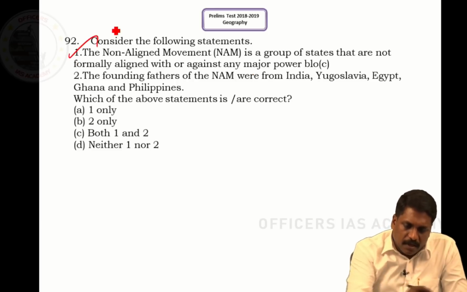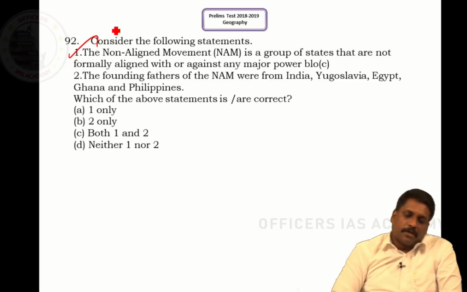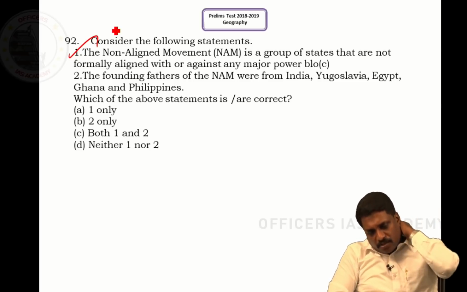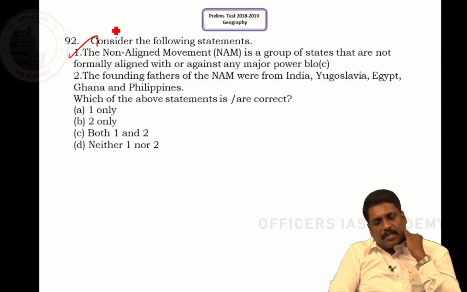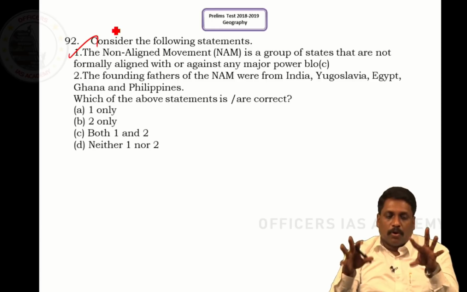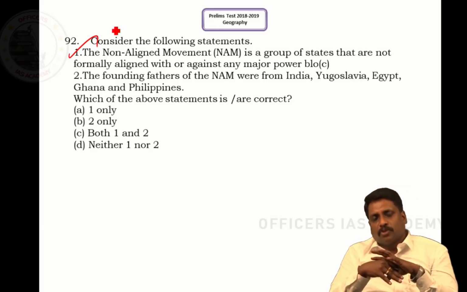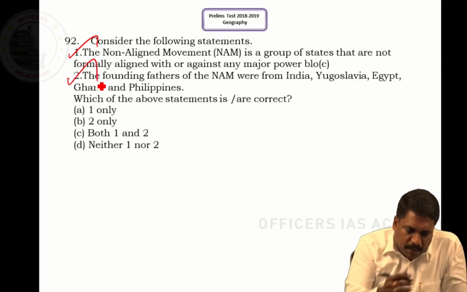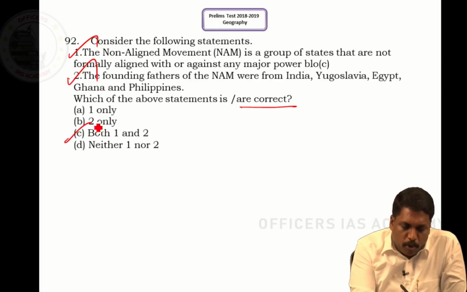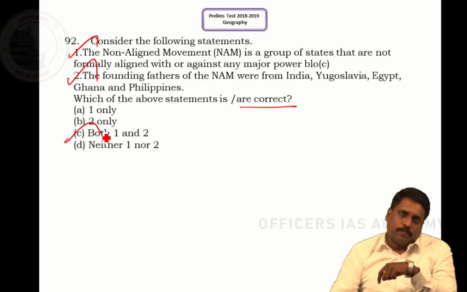Obviously, this is right. Founding fathers of NAM were from India, Czechoslovakia, Egypt, Ghana and Philippines. Jawaharlal Nehru played a very vital role in forming NAM as an organization. So both statements are right. The correct answer is both 1 and 2.